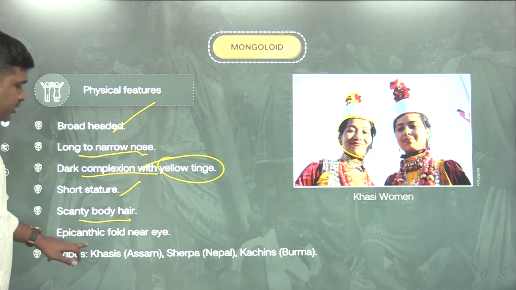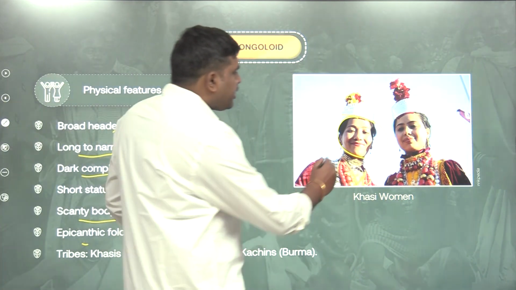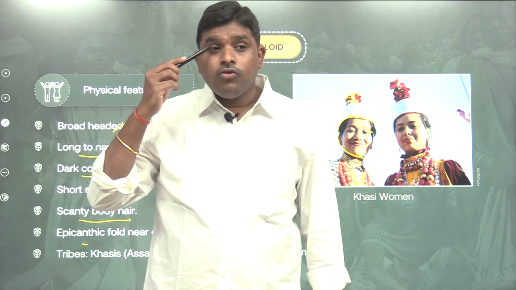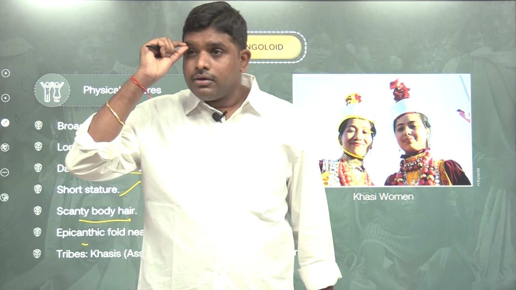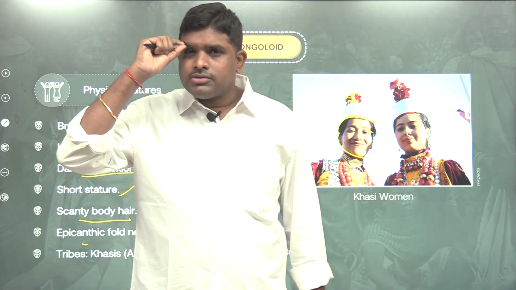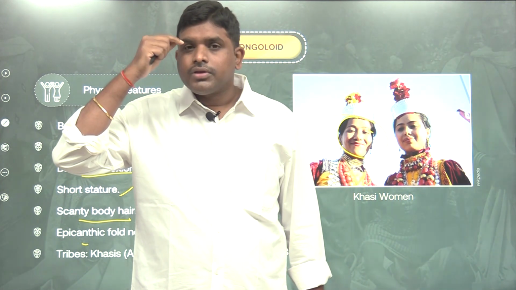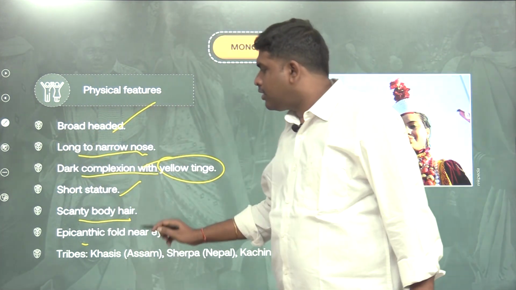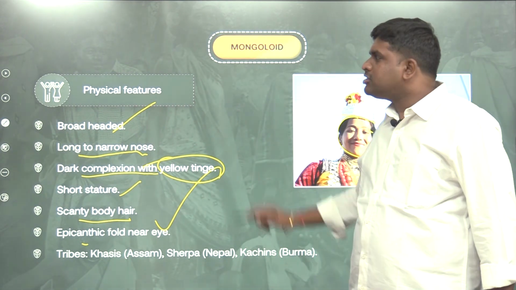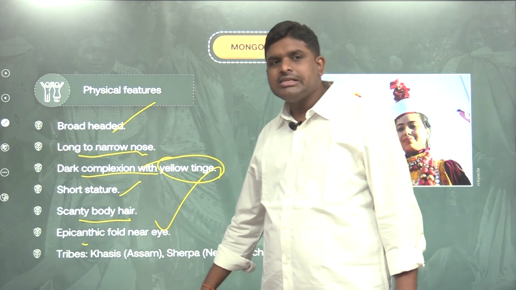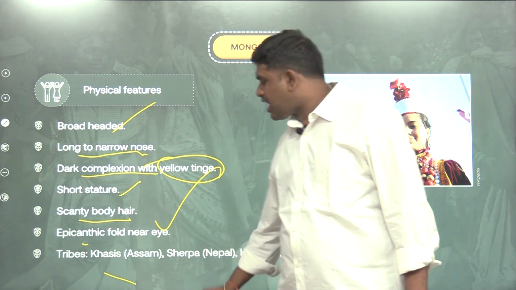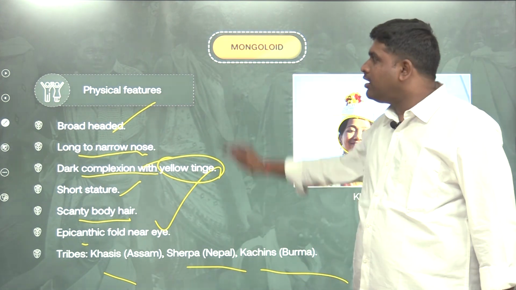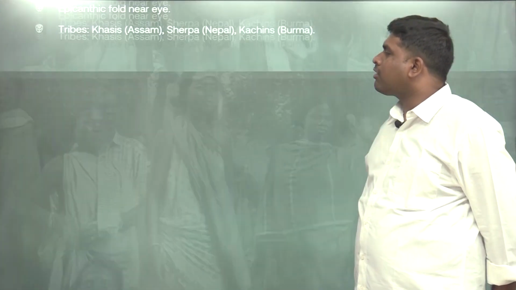Scanty body hair. Most important, there will be an epicanthic fold near the eye, fixed permanently from birth onwards, which is a unique feature of the Mongoloid racial stock. Examples are the Khasis of Assam, Sherpas of Nepal, and Kachins of Burma. These are the physical features of Mongoloids.